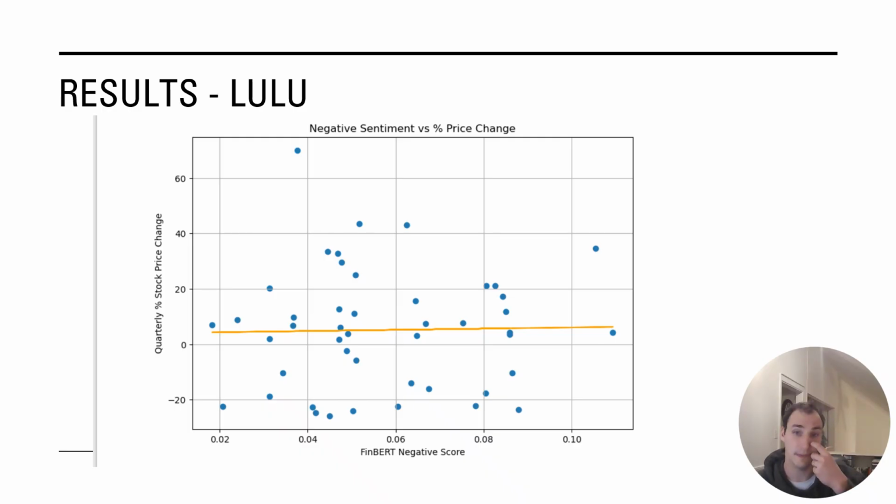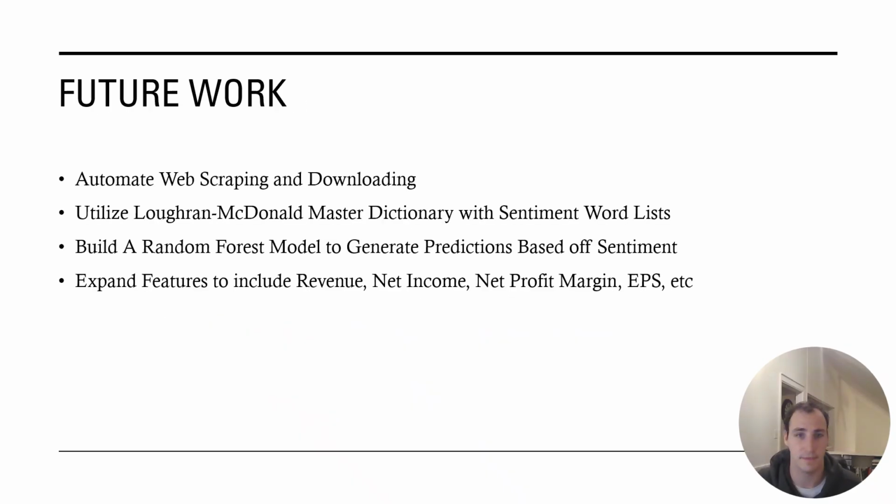So I would love to continue to develop this pipeline to get more results from more companies and to see if negative sentiment is some sort of indicator for, if not a negative stock price quarter over quarter, at least a slower growing stock price for whatever ticker we're looking at.